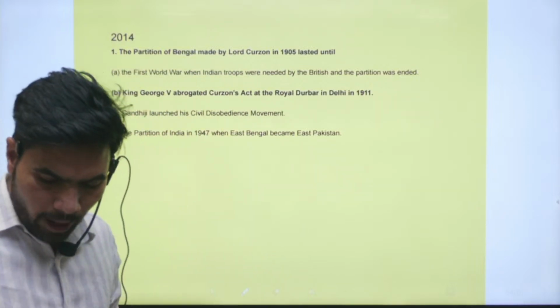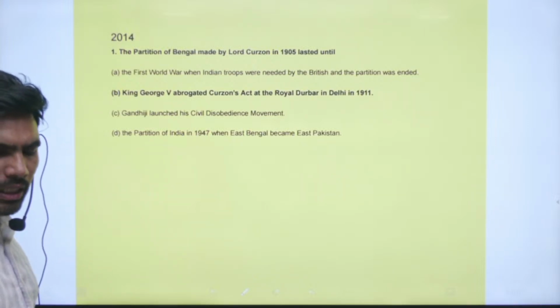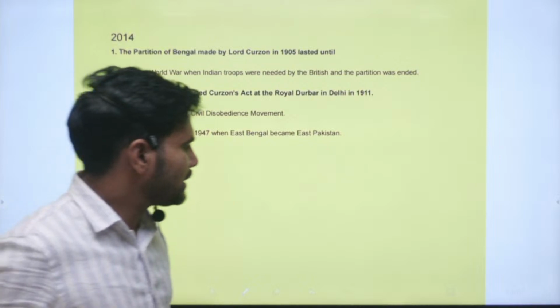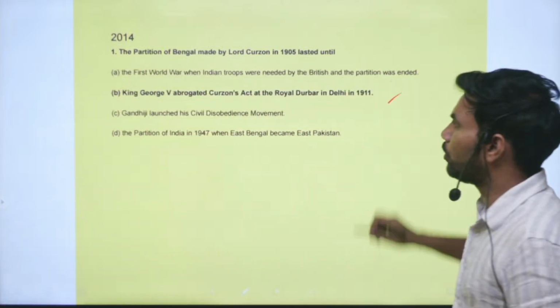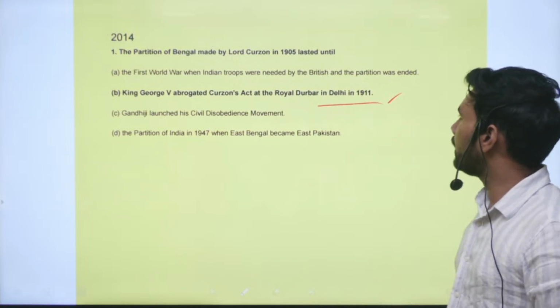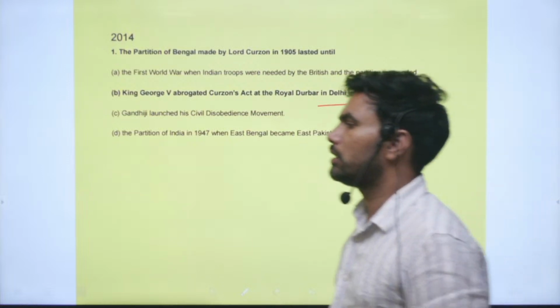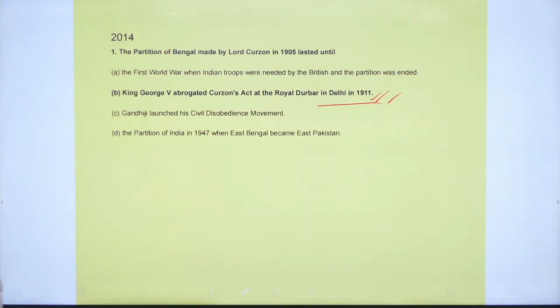First question is, the partition of Bengal made by Lord Curzon in 1905 lasted until which of the below? So it lasted until King George V abrogated Curzon's act at the Royal Darbar in Delhi in 1911. So this is the correct statement, right. All other given statements are incorrect.